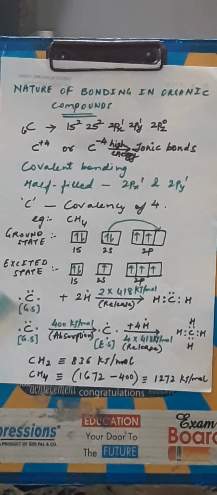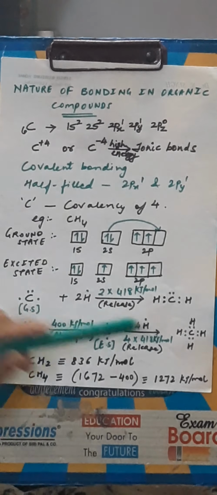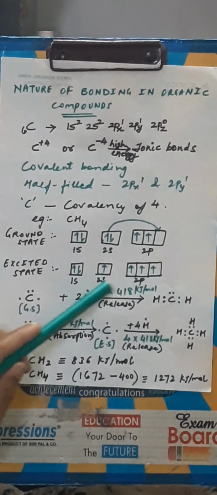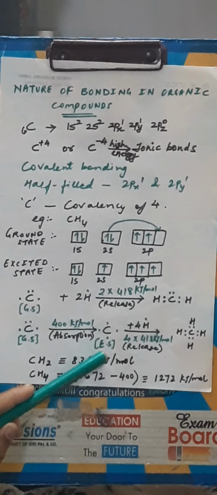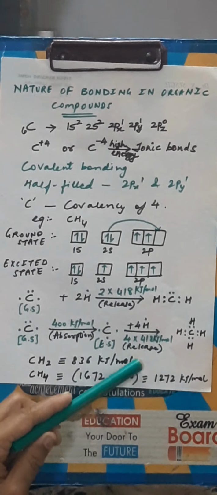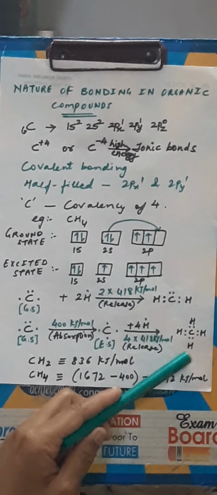On the other hand, if I consider the formation of a methane molecule, carbon originally is in its ground state. Since we need a tetracovalency for carbon in this case, it initially absorbs 400 kilojoules per mole of energy, gets promoted, and comes into its excited state. Then it interacts with 4 hydrogen atoms with 1 electron each and results in the formation of a methane molecule.